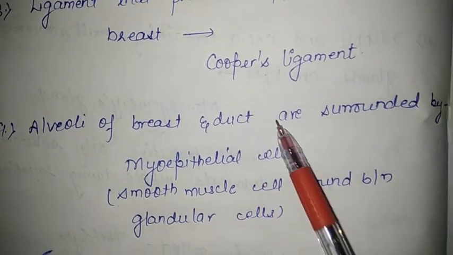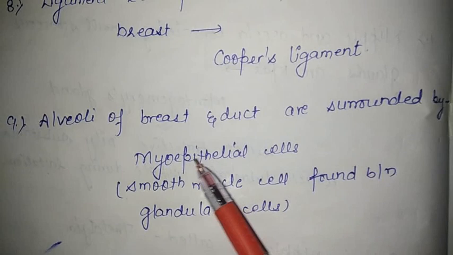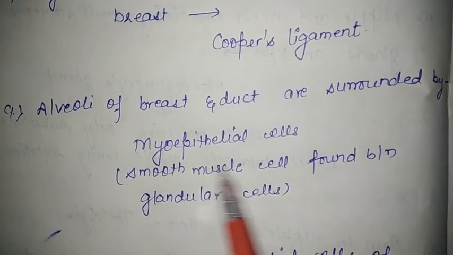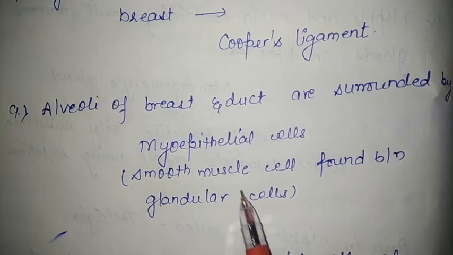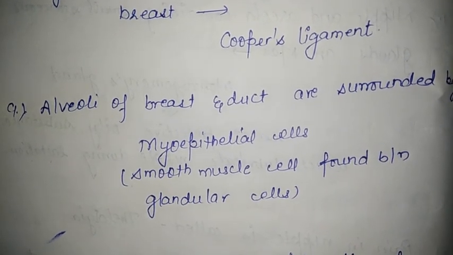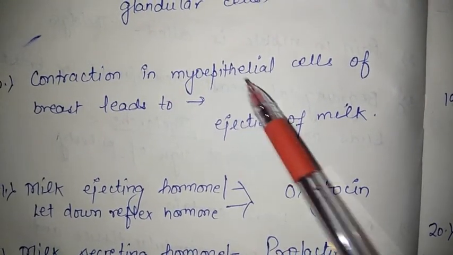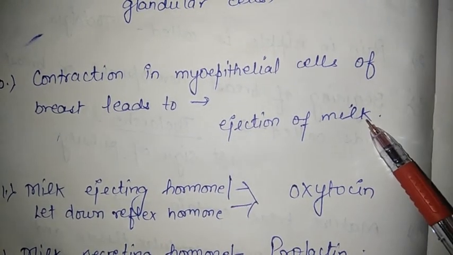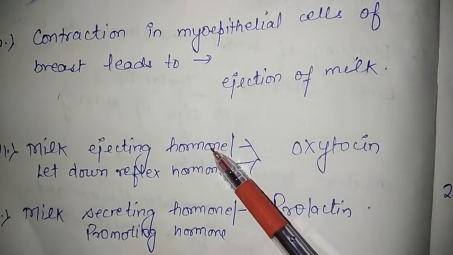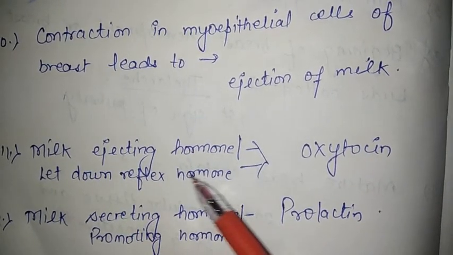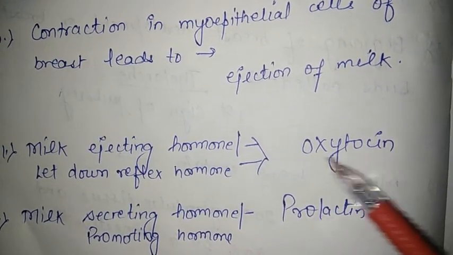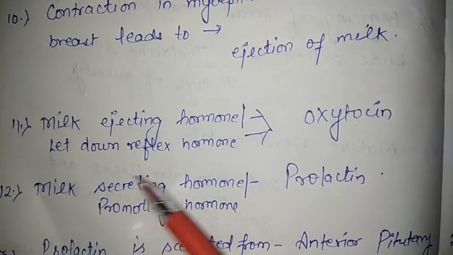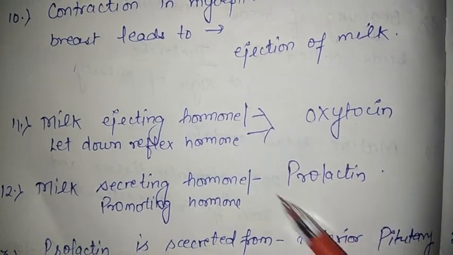Alveoli of breast and duct are surrounded by myoepithelial cells. Myoepithelial cells contain smooth muscles. These are found in the glandular tissue. Contraction in myoepithelial cells of breast leads to ejection of milk. Milk ejecting hormone or let down reflex hormone is known as oxytocin. Milk secreting hormone or milk promoting hormone is prolactin.